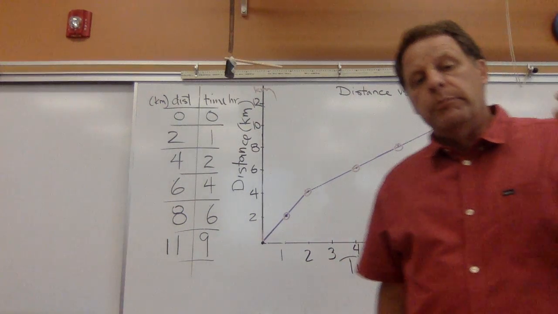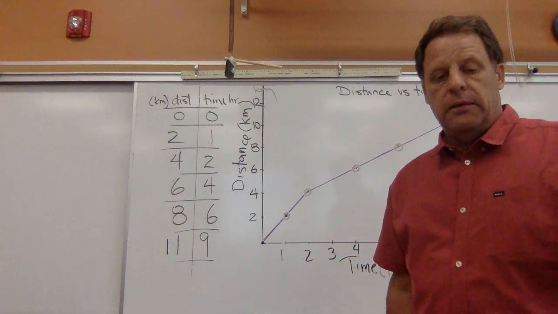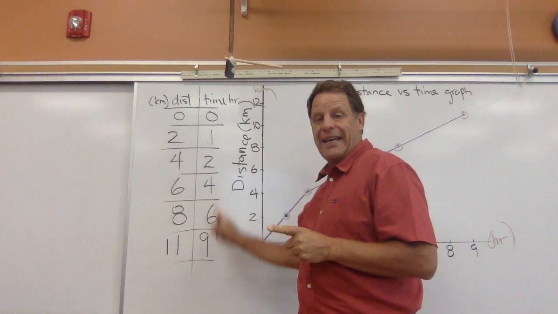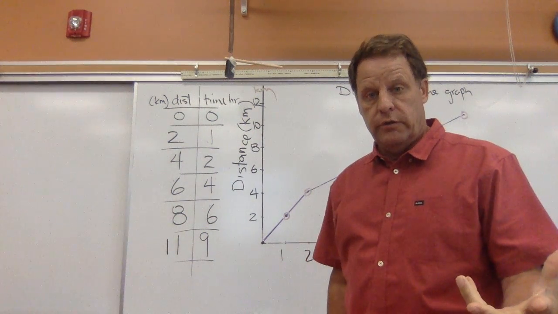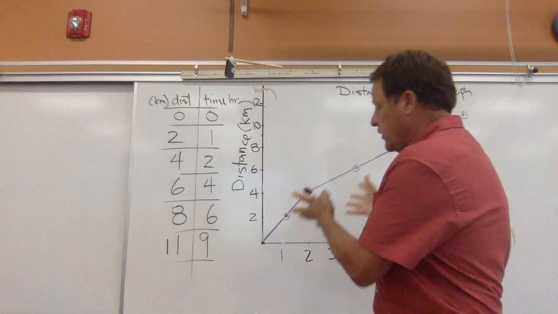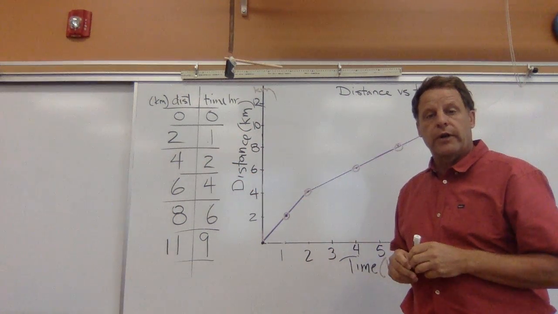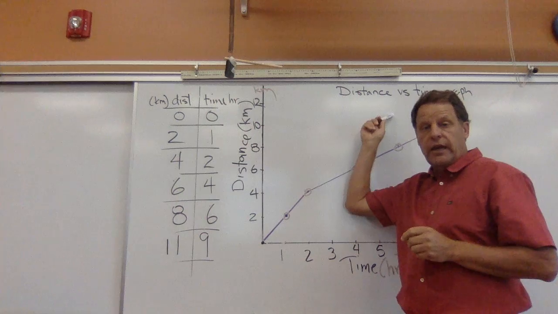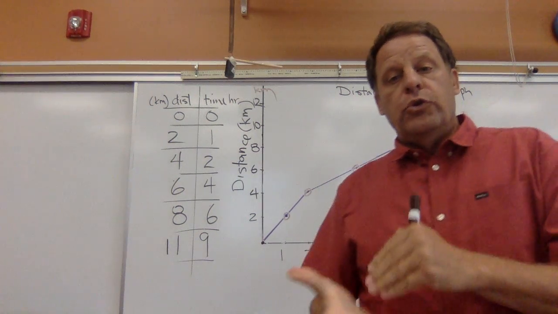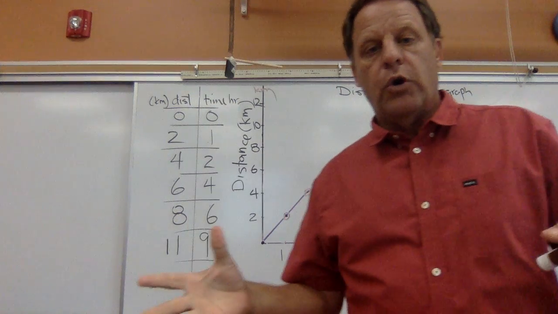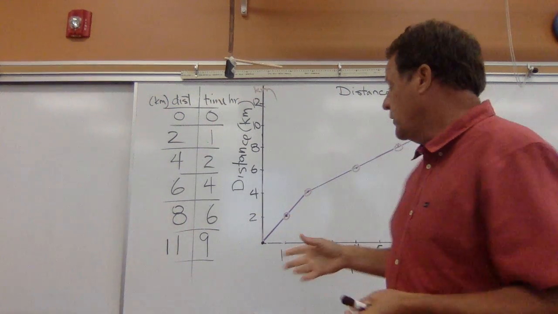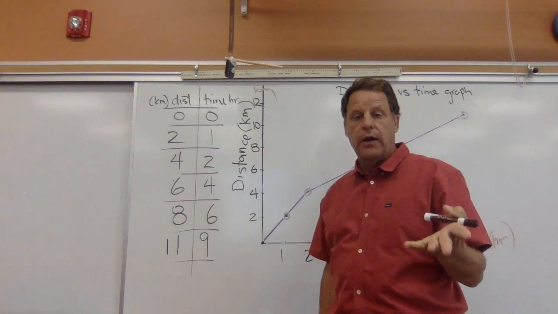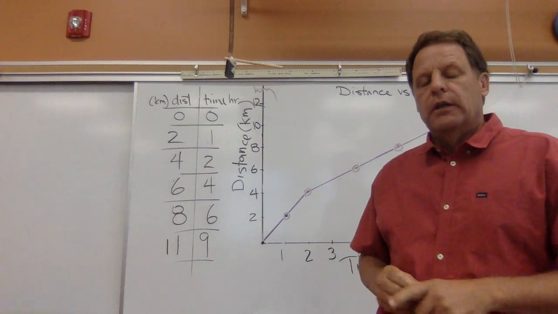Now Mr. Callicott is making a how-to on how you can put data into Google Sheets, and then you plug that in, and the computer is going to generate the graph for you, and you'll have places to put all these things as far as the labeling and the units and the scale and the title. And when you hit enter to produce the graph, the graph is definitely going to be accurate as long as you entered your data in properly. So that's going to take care of that.